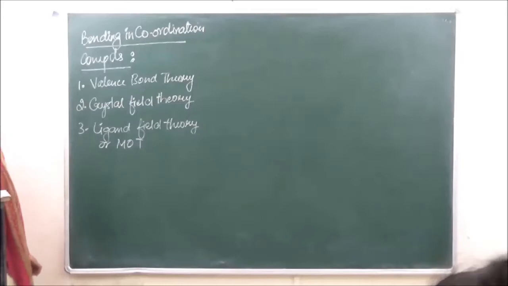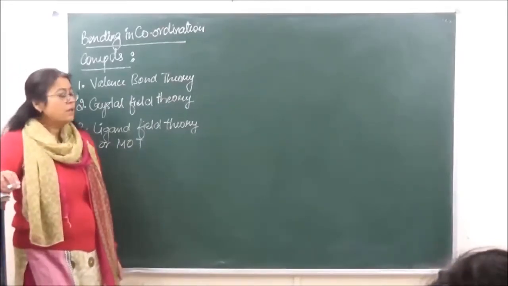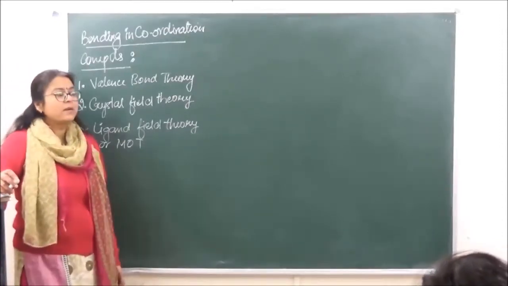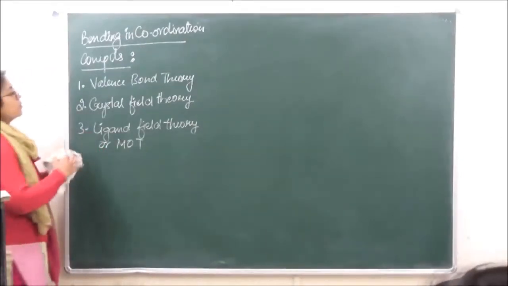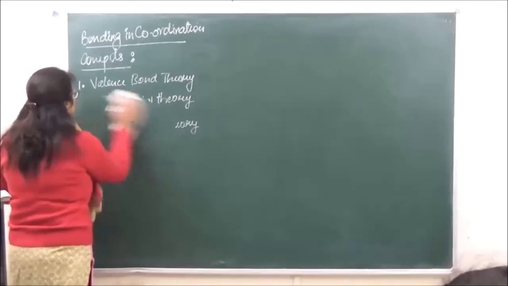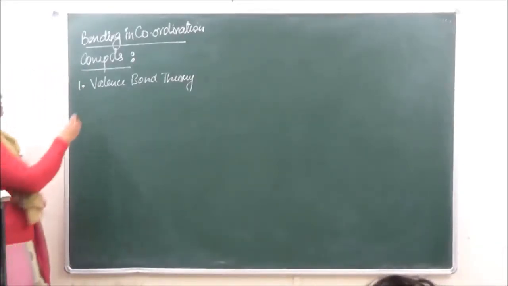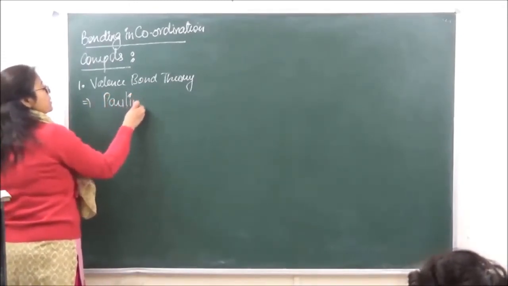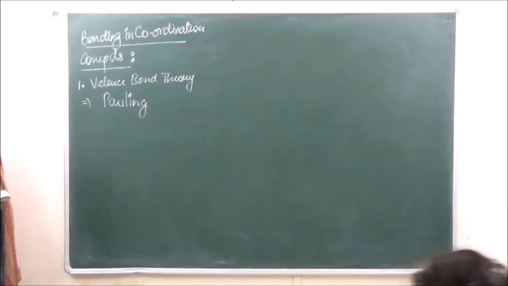So we are going to discuss two theories over here. Molecular orbital theory you've already done in class 11. So we are going to discuss two theories over here. One is valence bond theory, and the second one is going to be crystal field theory. So let's go on to the valence bond theory. The valence bond theory was developed by Pauling. Pauling was a scientist जिसने valence bond theory को formulate किया था और उसको develop किया था.